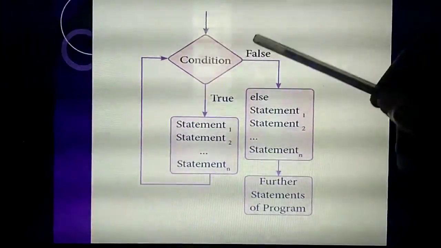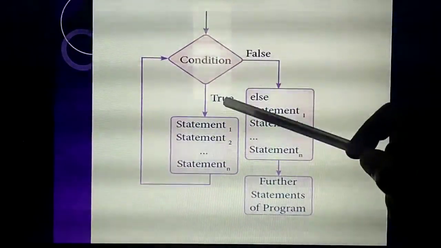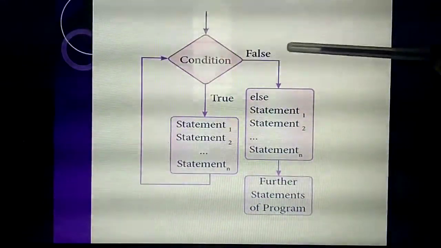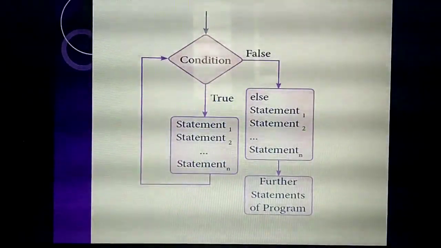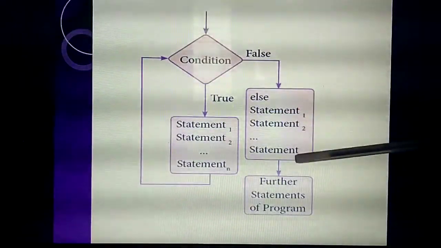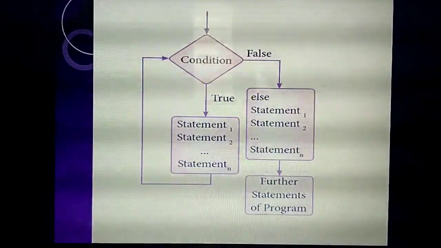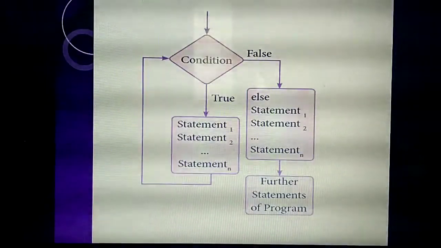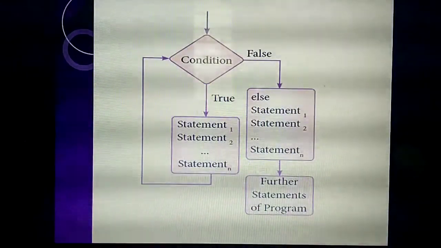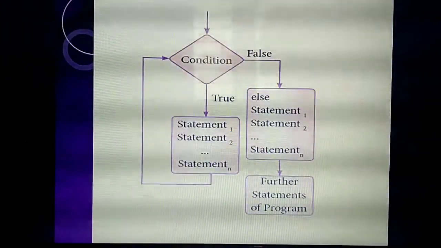Understand? Next i equal to 6. For example, i equal to 6. Is the condition true? No, because I am giving the condition up to 5. So if the value comes to 6, this block won't get executed. Immediately the control flows to which one? The false block. False means the else block. Whatever statements you give inside the false block will execute. Then after that it will come outside of the program. Understand? It is similar to the if-else statement, but here you are giving iteration. That's important. Based on the condition you are giving, it will iterate: 5 means 5, 10 means 10 times it will iterate.